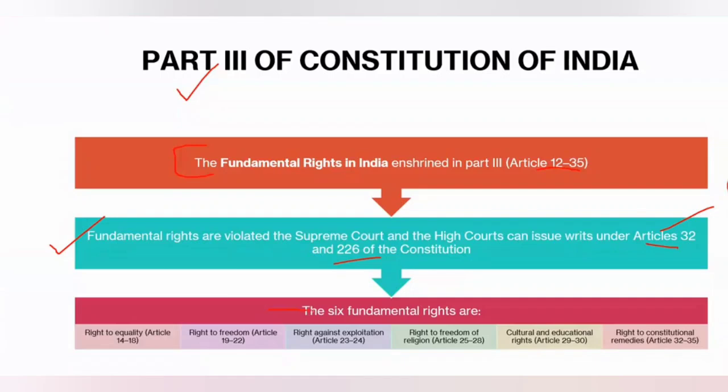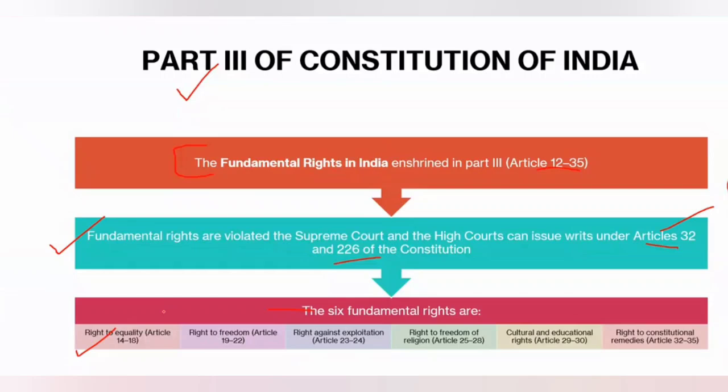Now, what are the fundamental rights? There are 6 fundamental rights. The first one is the right to equality. Article 14 is the foundation of equality. Now, there's one important thing. Article 14 provides the right to equality. There are 2 terms provided under Article 14: equality before law and equal protection of all laws. And Article 14 is applicable to all persons, whether citizens or non-citizens, it is applicable to both.